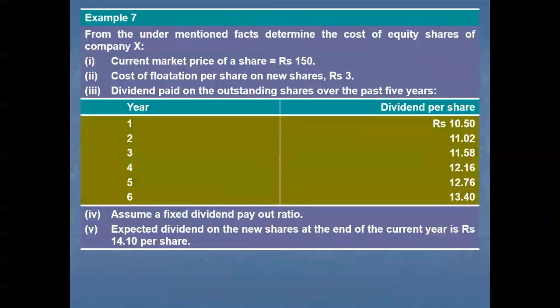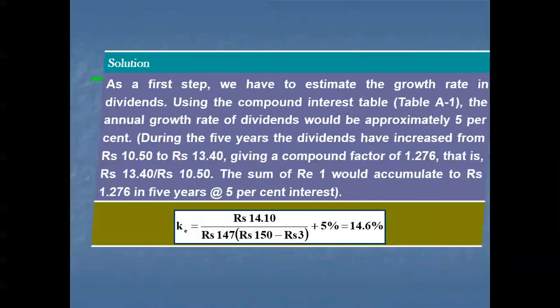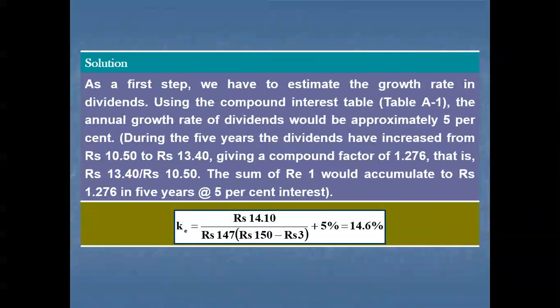One more example I have given: from the mentioned facts, determine the cost of equity share capital. The current market price is this, but the cost of flotation of the share is 3 rupees. Dividend paid and outstanding shares over different years, we are paying in different ways. Dividend per share 10.50 differently. It is not a uniform rate of growth. Assume a fixed dividend payout ratio, expected dividend on the new shares at the end of the year. So this is the way we need to calculate here.